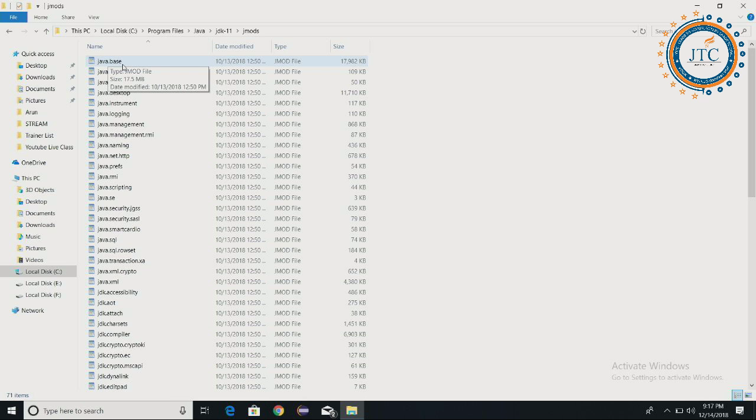After that we have java.compiler. Previously these were there in the form of packages and jars; now they are there in the form of modular jars. These terminologies I am just naming here, and we will be discussing them in the upcoming classes.